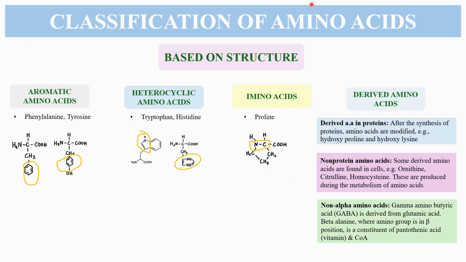Amino acids are further classified based on their structure as derived amino acids. Why derived amino acids? Because they have been modified from their original structure by chemical reactions. And there are further three types: amino acids that are found in proteins, those that are not found in proteins, and non-alpha amino acids.